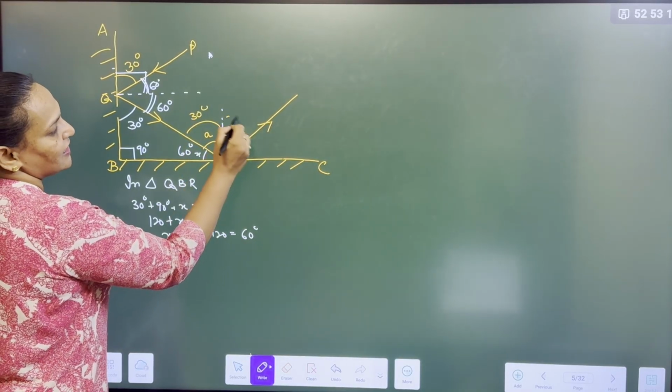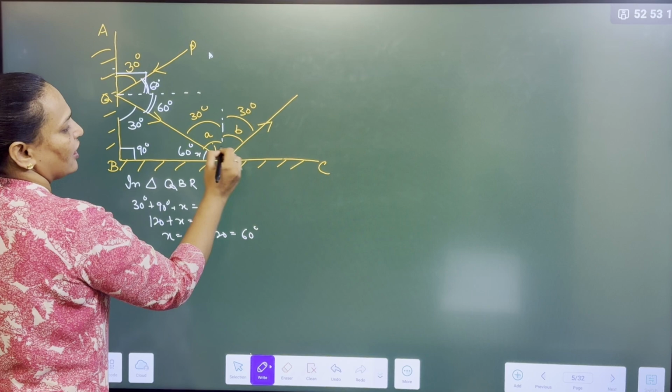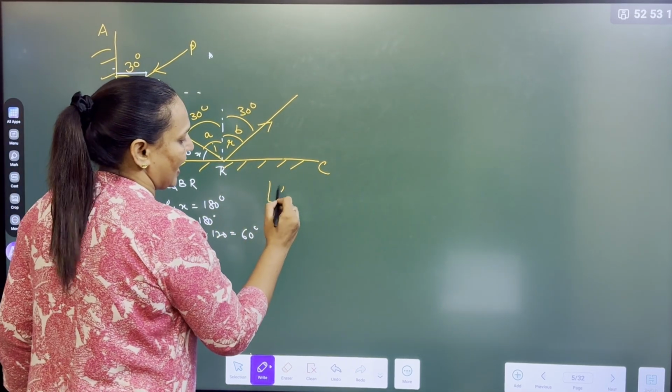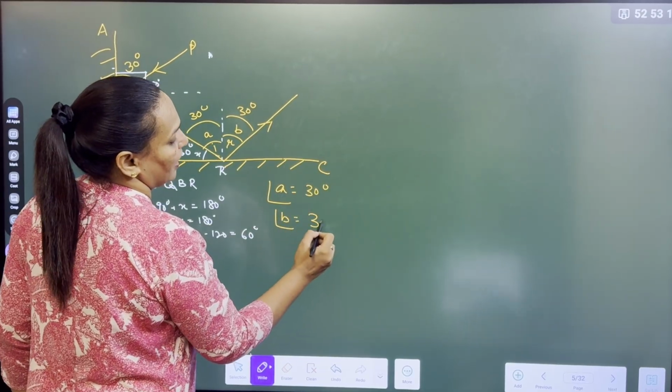If angle A is 30 degrees, angle B is also 30. Angle of incidence and angle of reflection are equal. So, very easy now. Angle A is 30, angle B is 30.